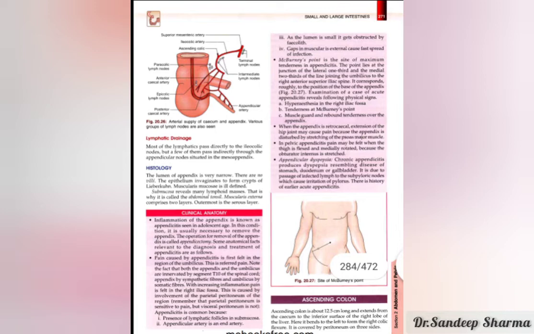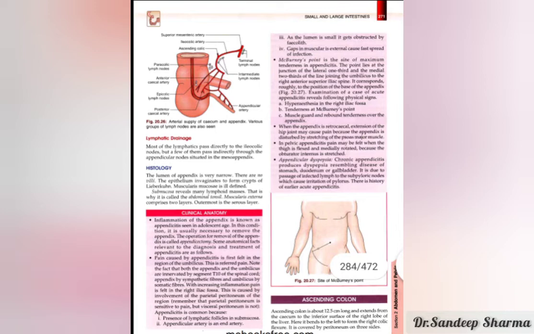Okay, so now we will discuss the clinical anatomy of the appendix. Whenever inflammation of the appendix occurs, it is known as appendicitis.